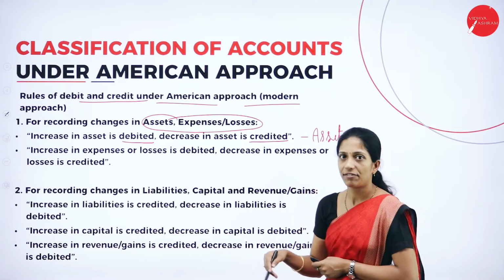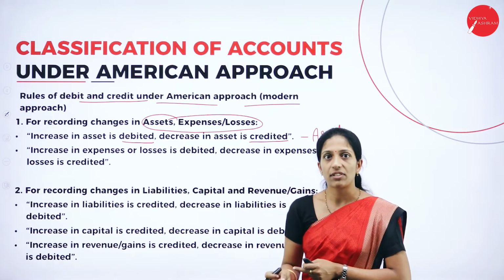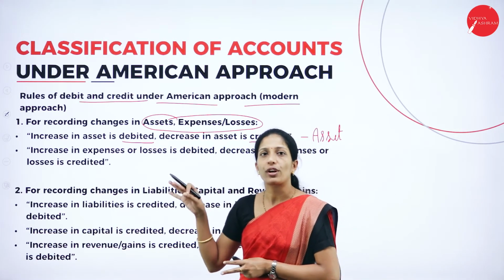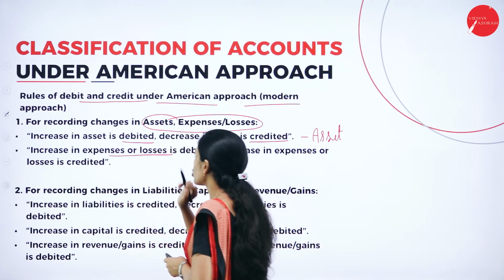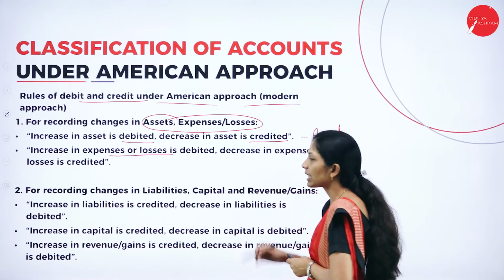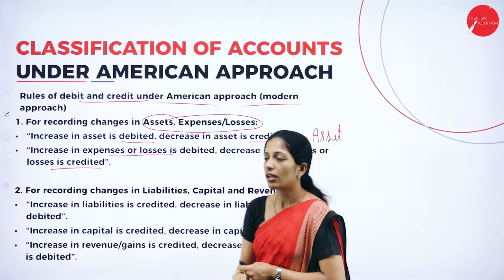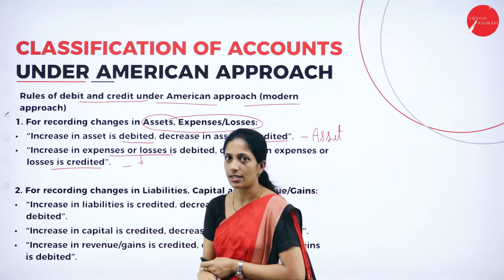Increase in asset, we have to debit that. If any assets have decreased, then we have to credit that. In the same way, the same golden rule is applied for expenses also. Increase in expenses or losses is debited. Decrease in expenses or losses should be credited. Okay, so this is related to expenses or losses.